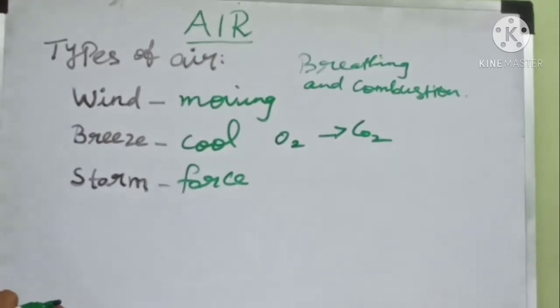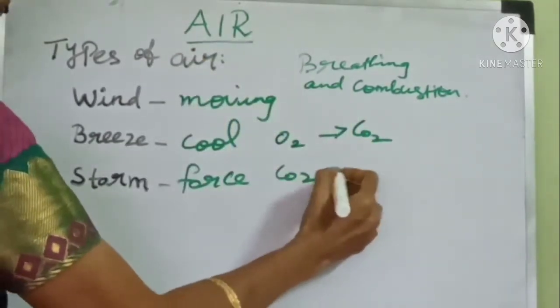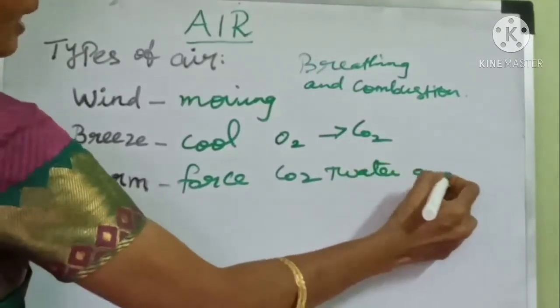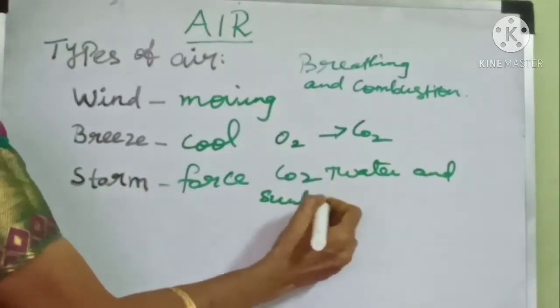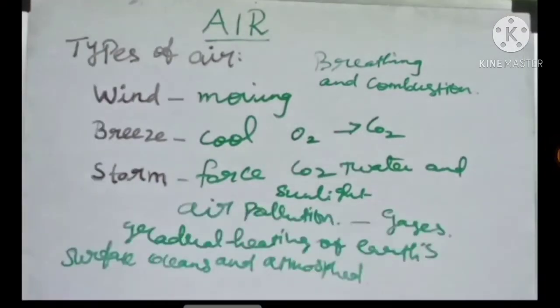Children, we all know that plants use carbon dioxide, water and sunlight. They prepare food by the process called photosynthesis. So whatever carbon dioxide is given out by living organisms is taken by the plants, and they use that carbon dioxide to prepare their food. We get fresh air because of the presence of more trees.